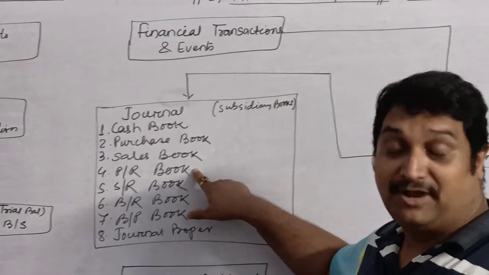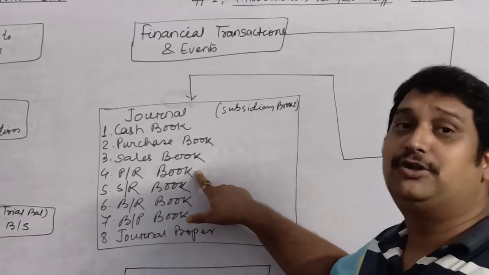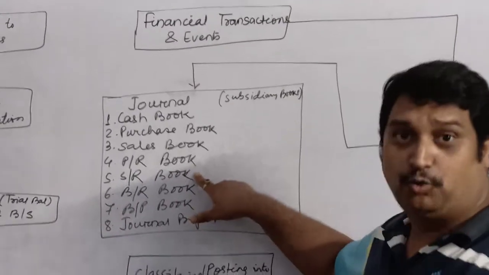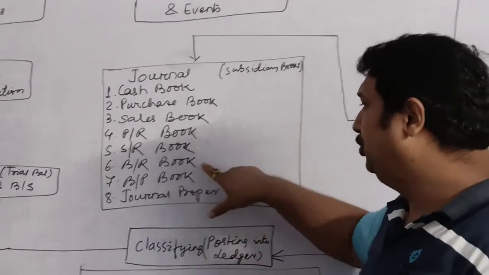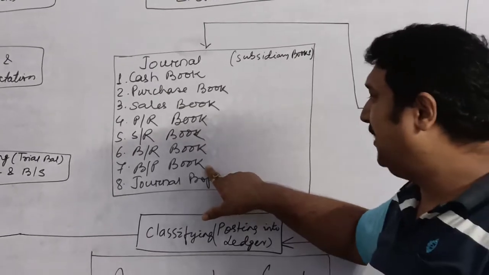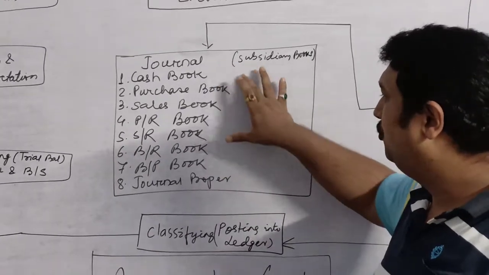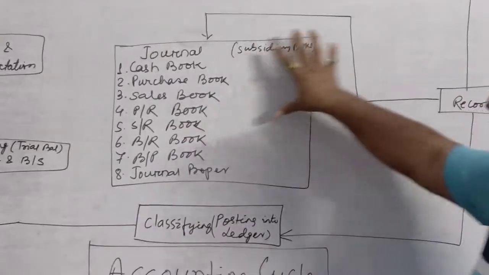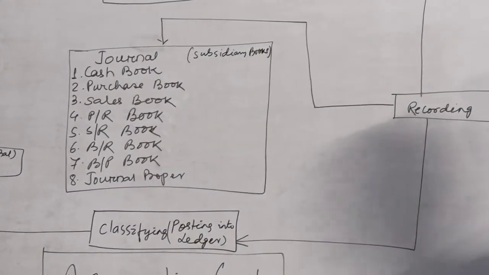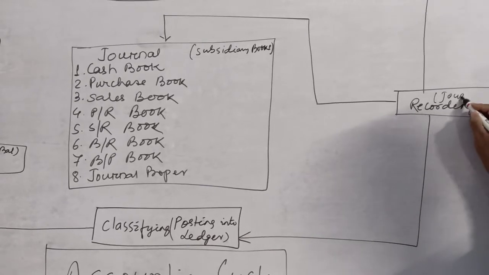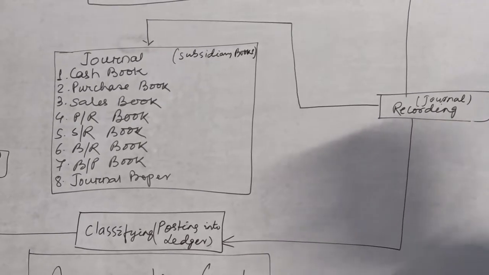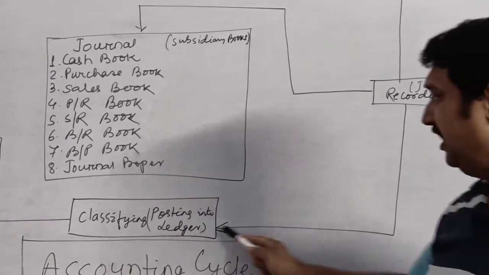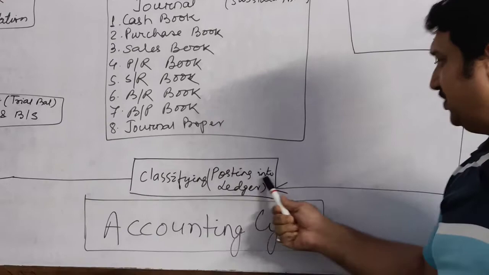Purchase return book, if there will be any goods which will be returned which you had purchased, sales return if you had sold and those goods are getting back to you, bills receivable book, bills payable book, and the transactions which do not come in any of these books will go to journal proper. So from there also transactions are recorded. The process of recording the transaction is known as journalizing or journal. From the journal, the transactions are classified and they are posted into ledger.